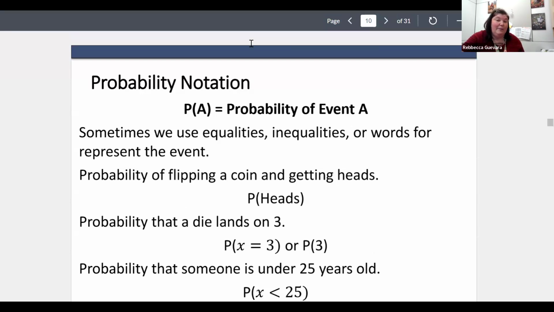Sometimes we use equalities, inequalities, or words to represent an event. So like we said, the probability of a coin landing heads would be P(heads). The probability that I roll a die and it lands on a 3, we might say P(X = 3), or we might just say P(3). If we're looking at something like the probability that someone is under 25 years old, we might say P(X < 25). So sometimes you might see equalities or inequalities, or sometimes it's just words or just a number to represent your event. There are a lot of ways that we represent events.